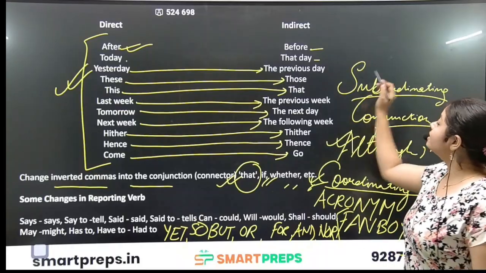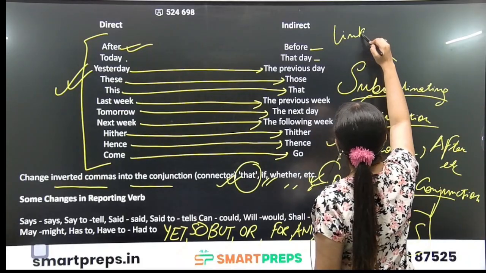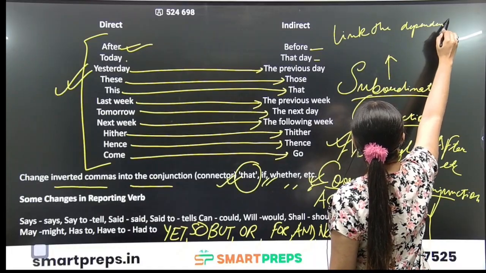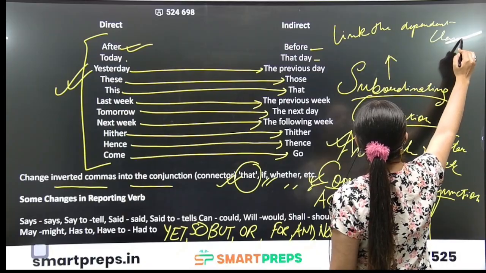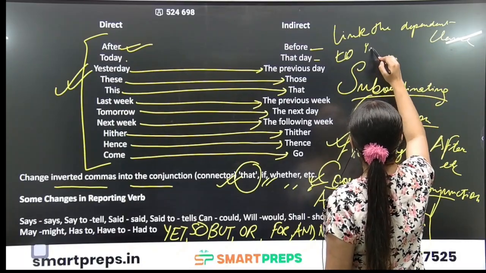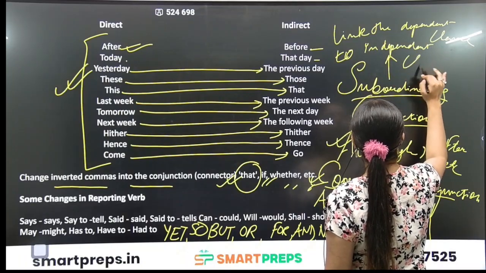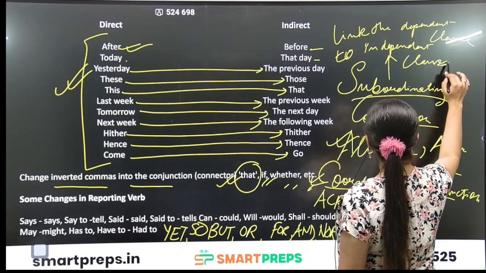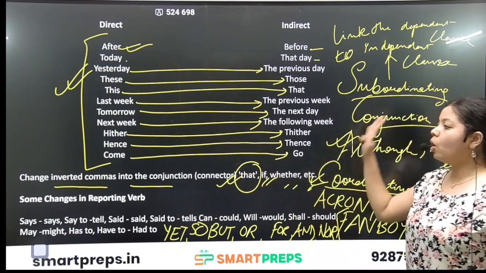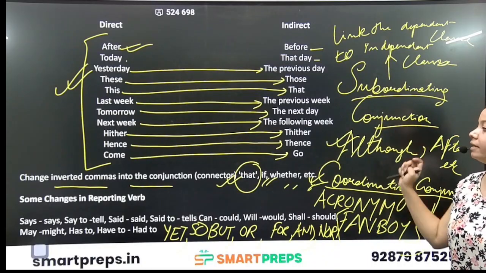The subordinating conjunction is used to link the dependent clause with the independent clause. Since the word conjunction has been mentioned here, I have explained the whole concept of conjunction, the various types, how conjunctions actually work, and their examples.